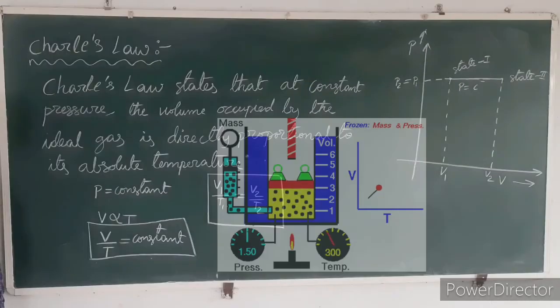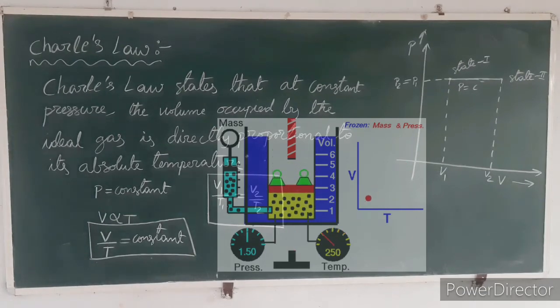The animated video displayed on the board consists of pressure gauge and temperature gauge. The volume of the ideal gas varies proportional to its temperature to maintain constant pressure during heat supply. This is called Charles law.